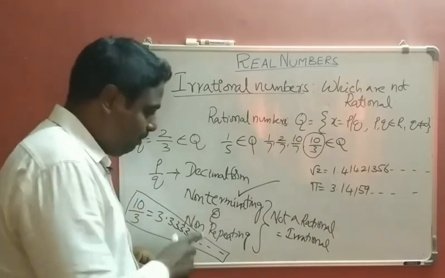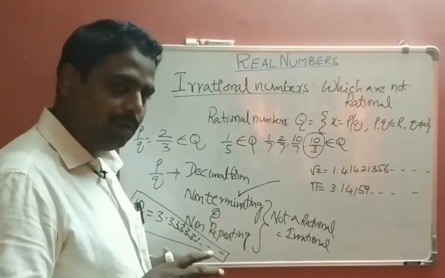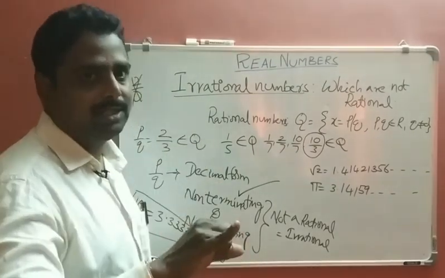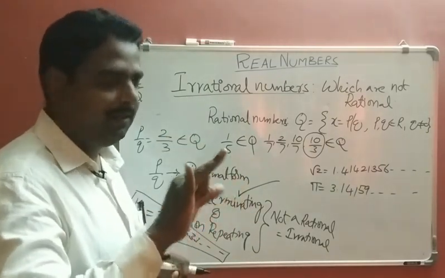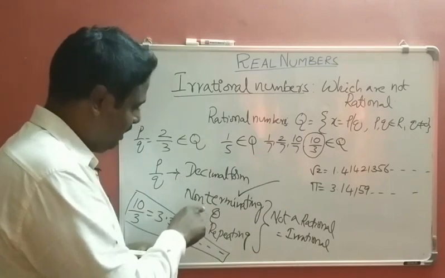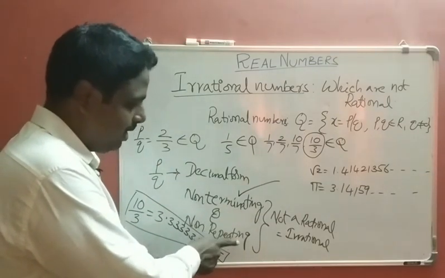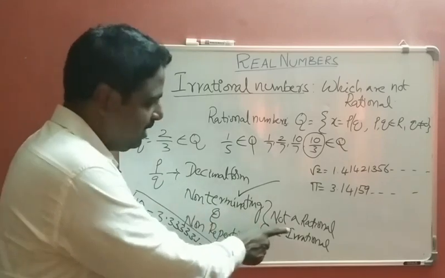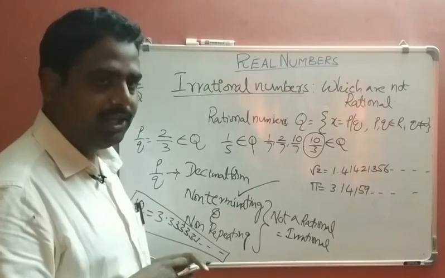For irrational numbers, both conditions should be satisfied. What are the two conditions? The first condition is non-terminating, and it should be non-terminating and non-repeating. If any fractional form, after converting into decimal form, satisfies both conditions, non-terminating and non-repeating, then that is called not a rational number.